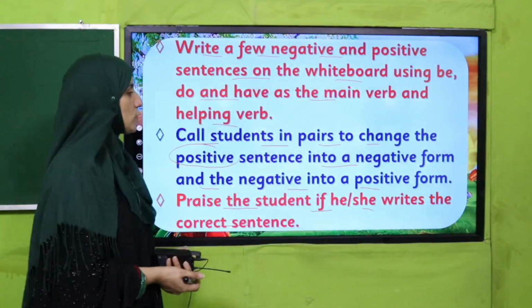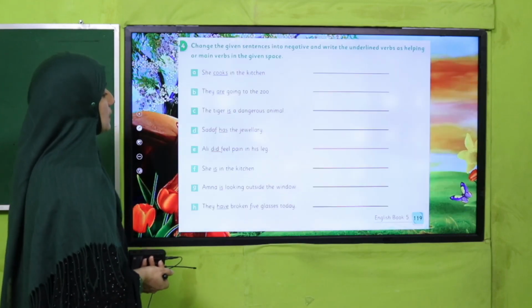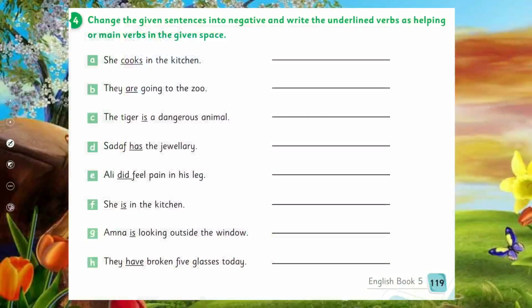Welcome back. Good job, my dear students and my dear teachers. Yes, on page number 119, there is also question number 4. Change the given sentences into negative and write the underlined verbs as helping or main verbs in the given sentence. So you have to perform this activity in your book and I am waiting for you, then come back.